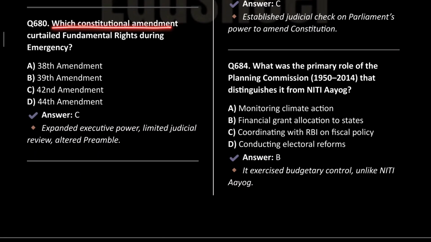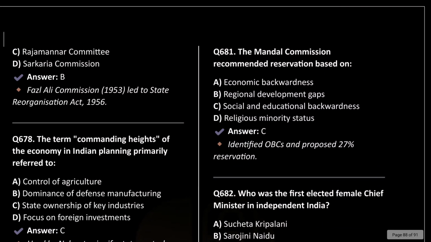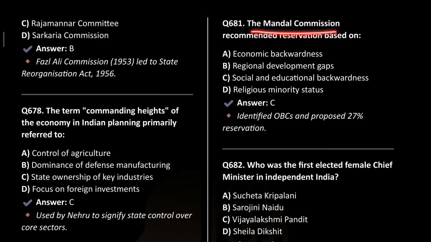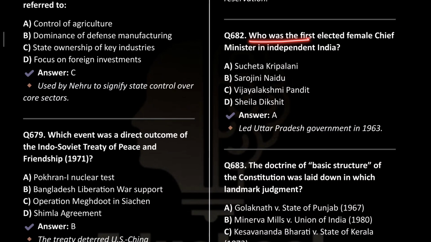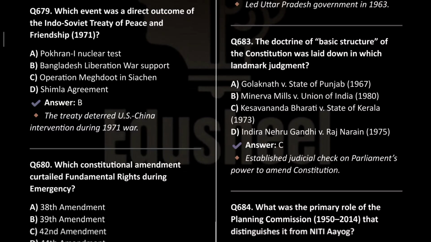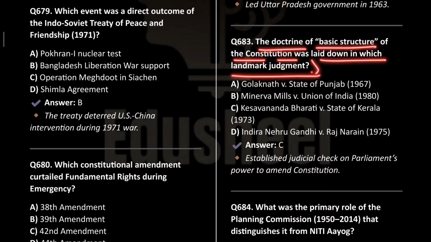Which constitutional amendment curtailed the fundamental right during emergency? It was the 42nd Amendment. The Mandal Commission recommended the reservation that was based on social and educational backwardness. Who was first elected female Chief Minister of Independent India? It was Sucheta Kriplani. The doctrine of basic structure of the constitution was laid down in which landmark judgment? It was in the Keshwanandan Bharti.